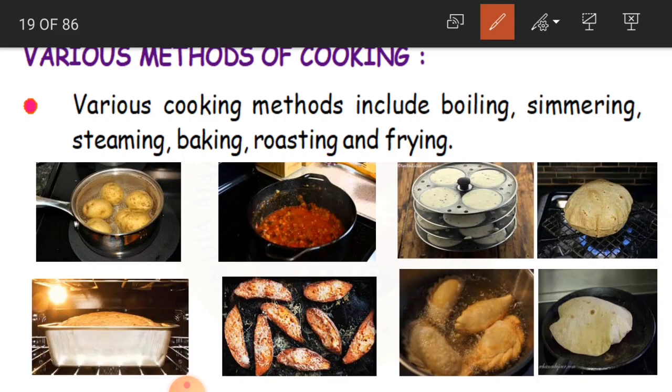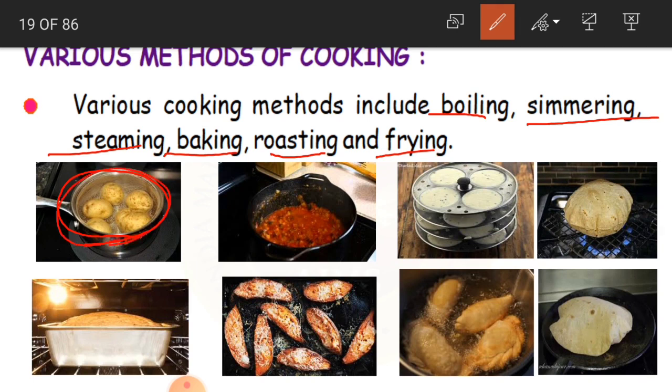So let us see what they are. They are boiling, simmering, steaming, baking, roasting, and frying. See, various cooking methods include boiling. If you see in the picture here, potatoes are being boiled. If we take water and put any food ingredient, maybe rice, dal, or vegetables, and leave it on the stove, that method is nothing but boiling.